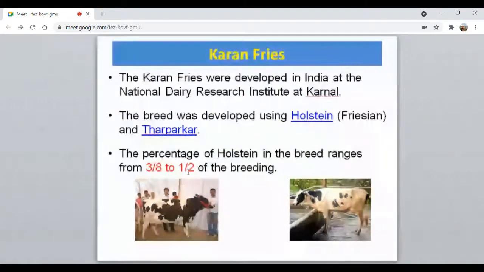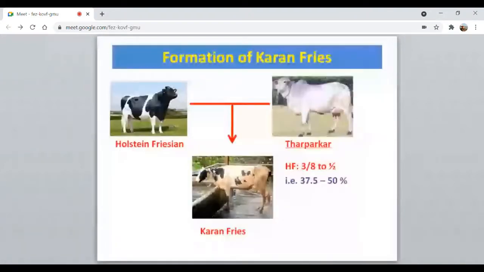I am showing here the flow chart. Holstein Friesian is crossed with the Tharparker. Tharparker is our native breed known for its adaptability, and it is a dual purpose breed. Then we produce a Karan Fries, and here down the photograph is the Karan Fries, a new breed. So the inheritance level from the Holstein Friesian is not 50%. It is in between 37.5% to 50%.